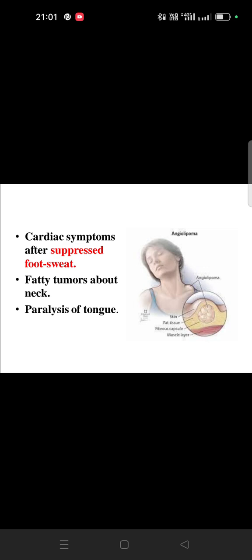And if we are finding paralysis of tongue, we have already discussed, like I was talking about dysphagia. I have discussed causes of dysphagia. There was a paralysis of throat muscle. So there may be a paralysis of tongue. Why? Because there might be an injury to the glossopharyngeal nerve, which is supplying the tongue. And if that nerve is injured or affected by anything, there will be a paralysis of tongue.